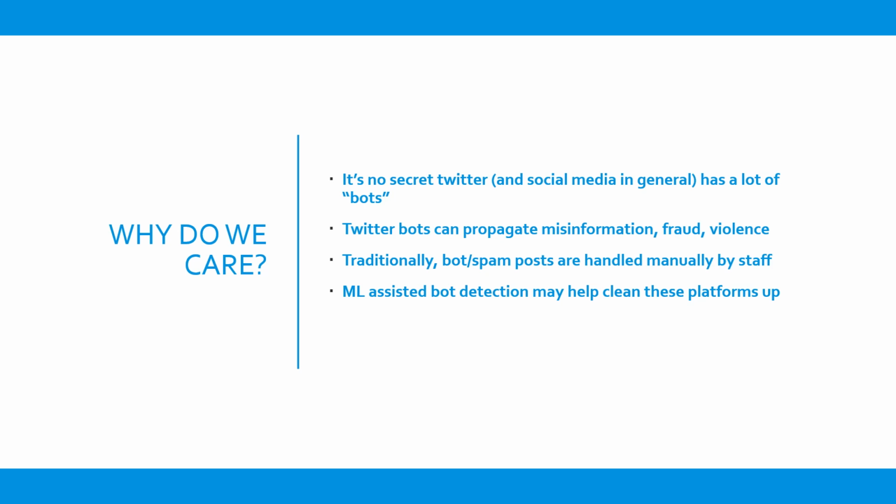Why do we care? It is no secret that Twitter and social media in general has a lot of bots. Having bots on your social media platform is a liability for a company for multiple reasons. They can spread misinformation and sway public opinion. They can engage in fraudulent activities such as spamming, phishing, and scamming. They can harm public safety by spreading hate and inciting violence. In the past, bot detection would be handled manually by staff, but in this project we aim to explore how machine learning can aid in that detection process.